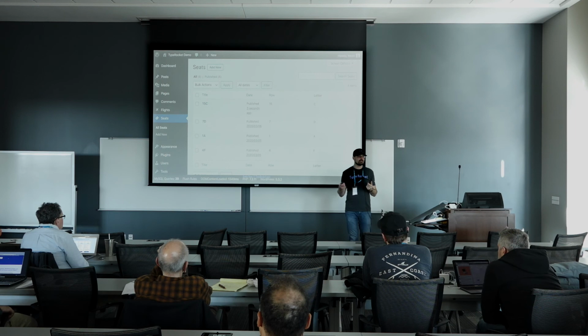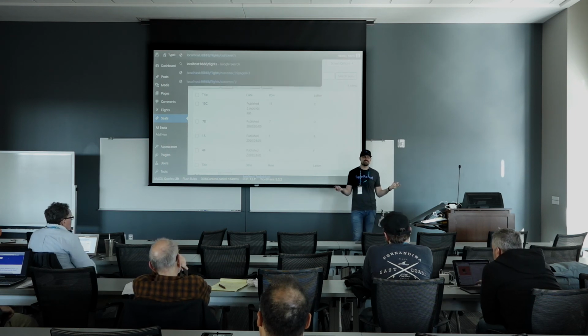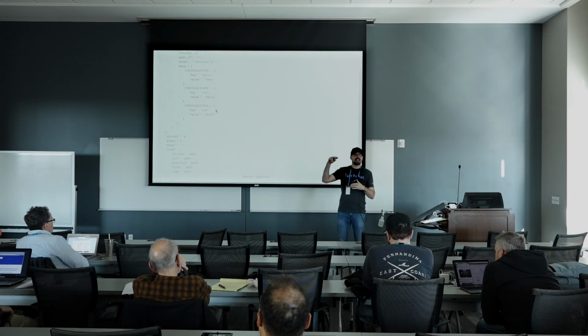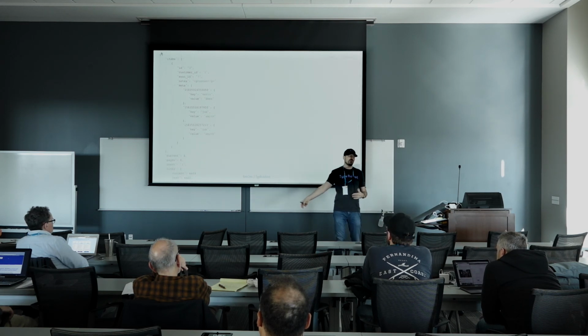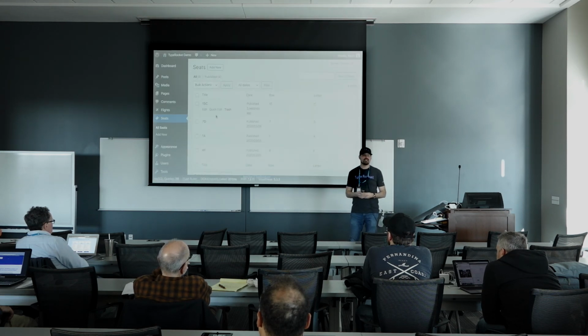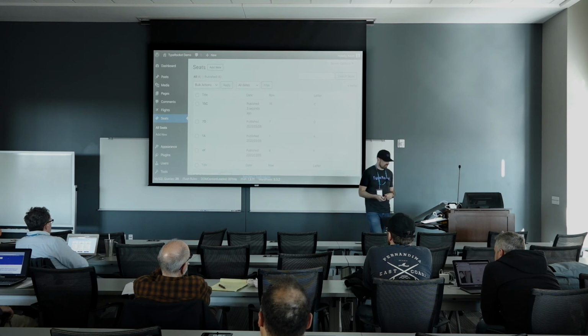You may have noticed there are no WordPress hooks here. We didn't have to look up that one WordPress hook for that post type. It didn't need to be wrapped inside of add action init. TypeRocket actually knows all that and takes care of it. It knows where to hook up and say, oh, this is where you should save your metadata. We're not having to use different plugins to do different things here. It's all just taking care of us.